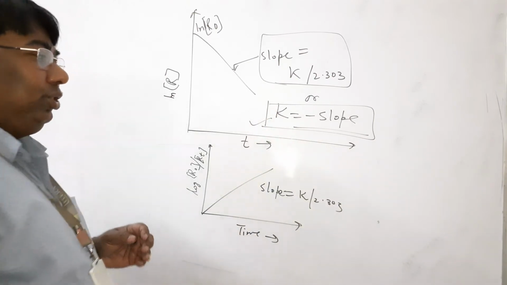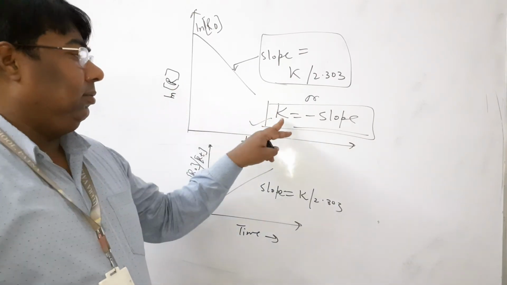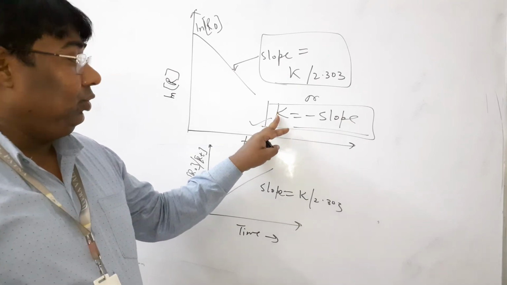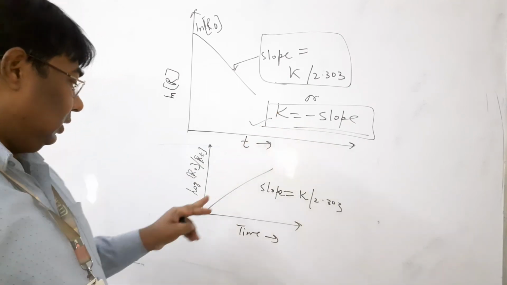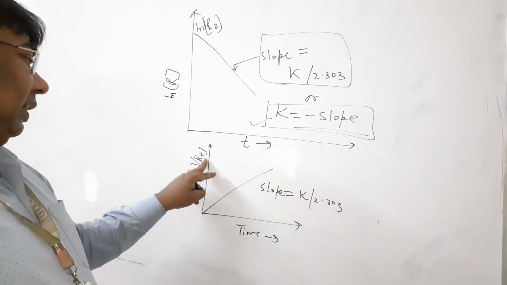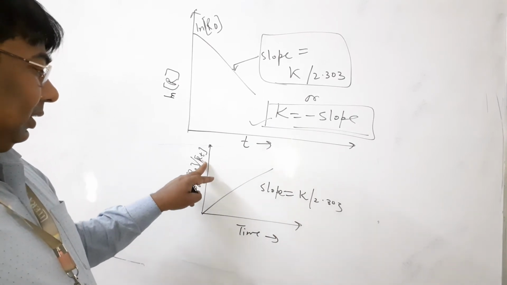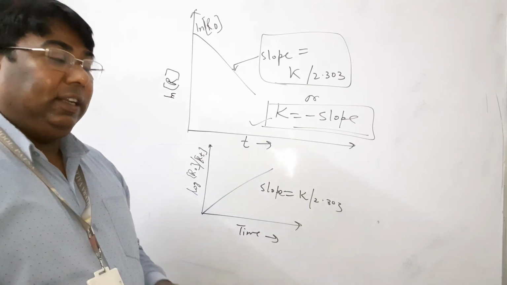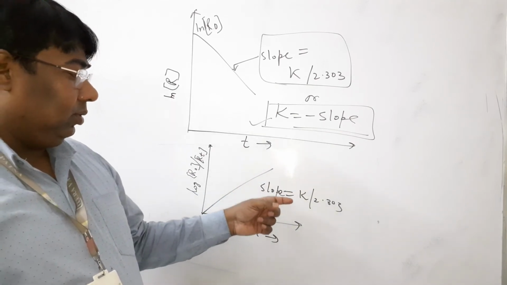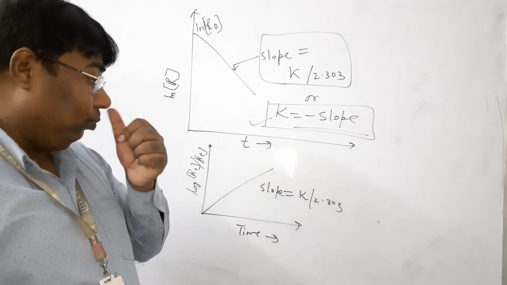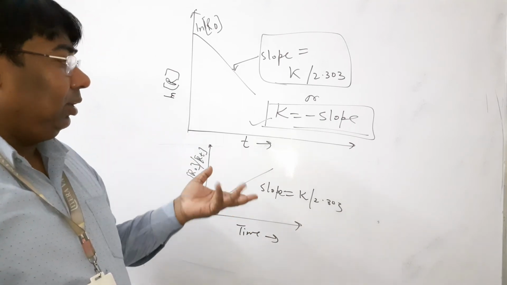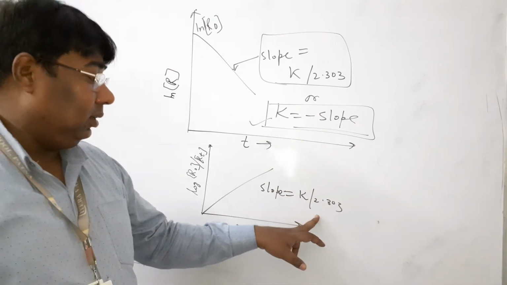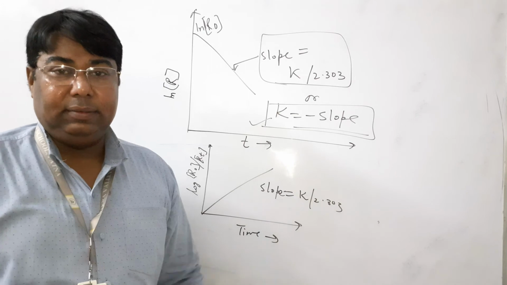Sometimes a question gives a graph and asks what k is equal to. So k is equal to minus slope. Similarly, log R0 by Rt versus time gives a straight line graph, and here slope is equal to k by 2.303. Okay, understand.